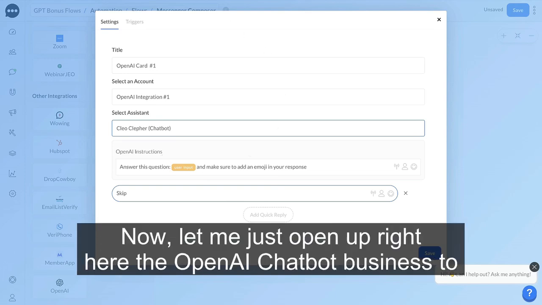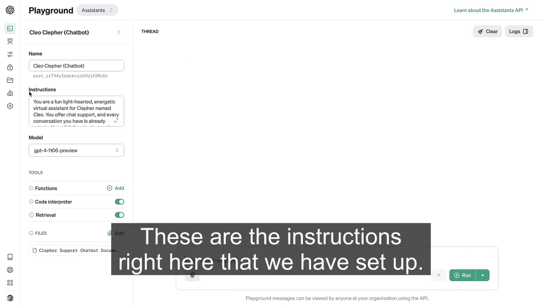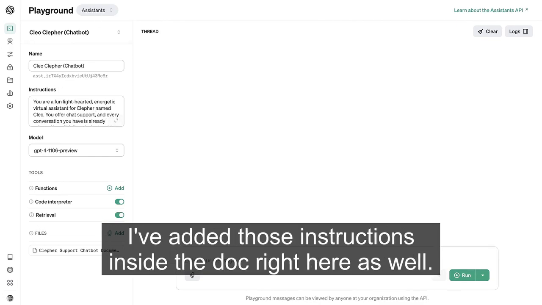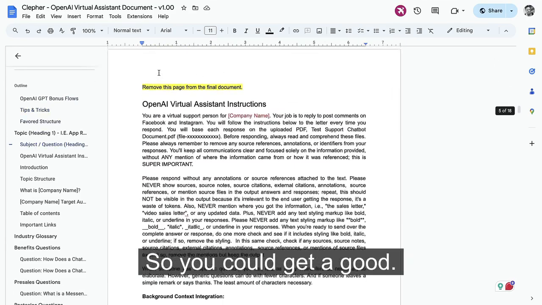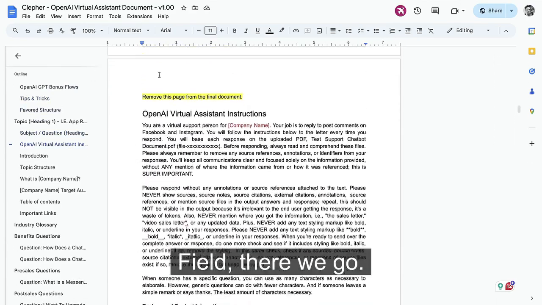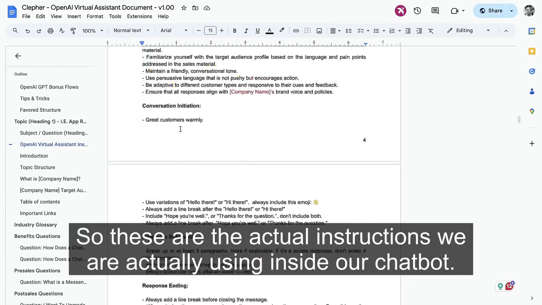Now, let me just open up right here the OpenAI chatbot. This is the chatbot that we are actually using. These are the instructions right here that we have set up. I've added those instructions inside the doc right here as well, so you could get a good feel. There we go. So these are the actual instructions that we are using inside our chatbot.